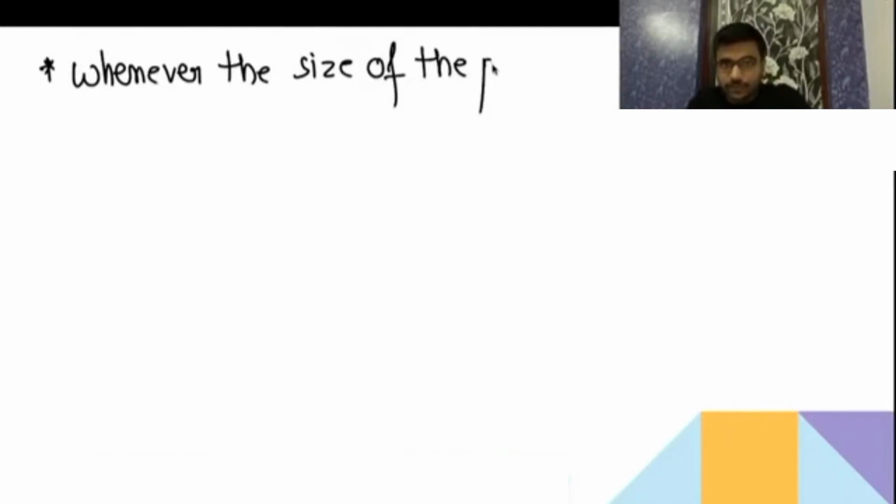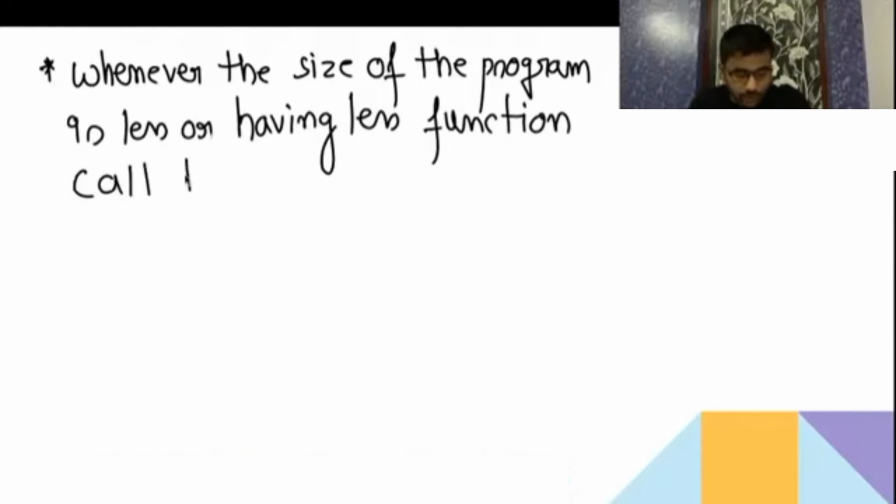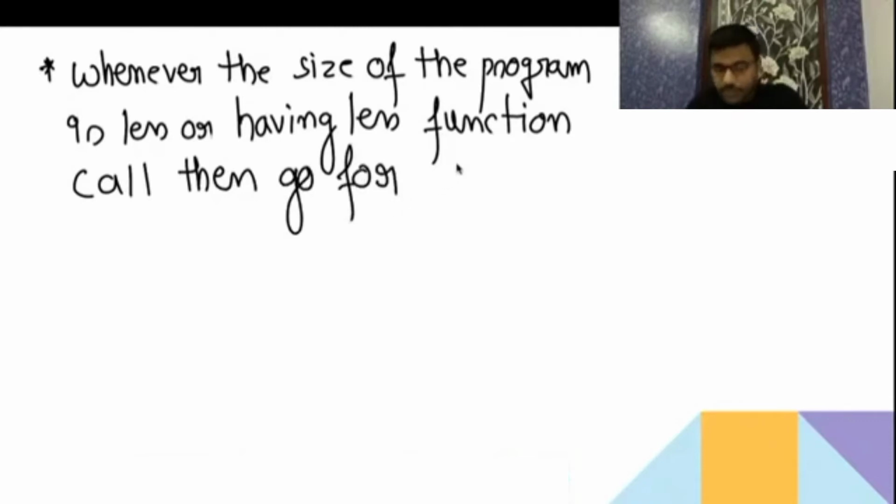Give a note and write. Whenever the size of the program is less, or it has fewer function calls, then go for the tree method. So this is called the tree method, by which we are getting the output. Tree method. Okay.